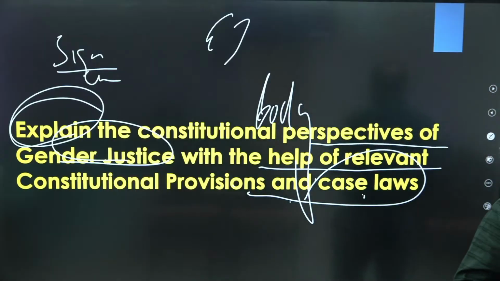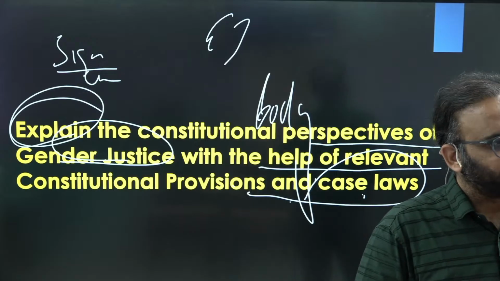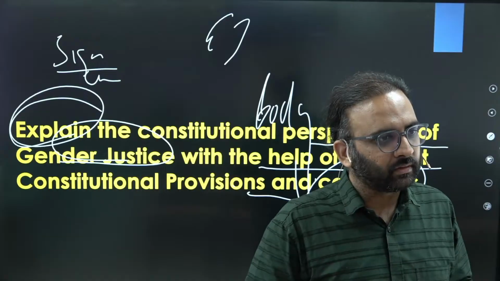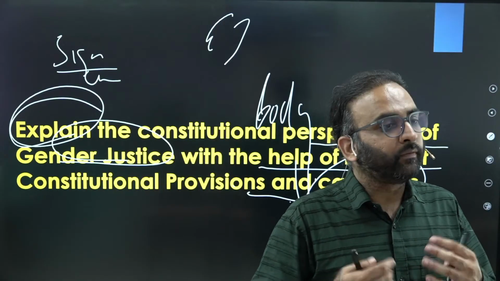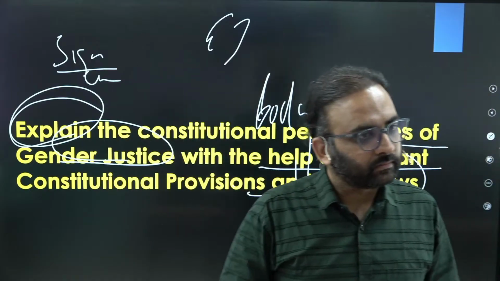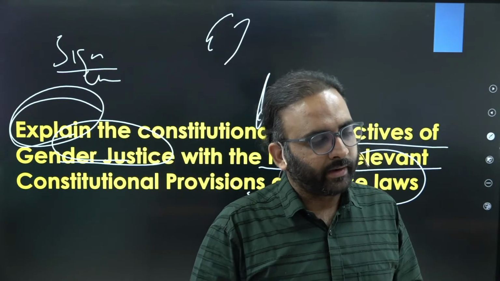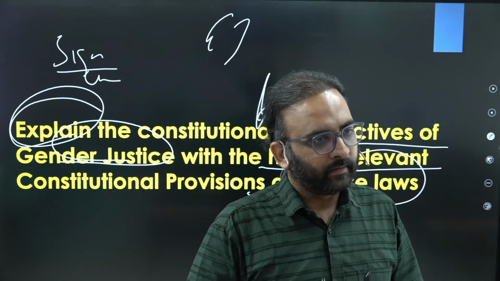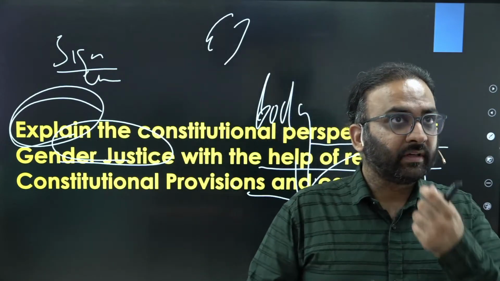Or a gender justice definition could be there, right? Or you can talk about the significance of gender equality in the introduction, in 2-3 lines. That if half of the population of the society gets empowered, then only can society progress. You get the point? And the Constitution tried to achieve it through these perspectives. Clear? What else could be?